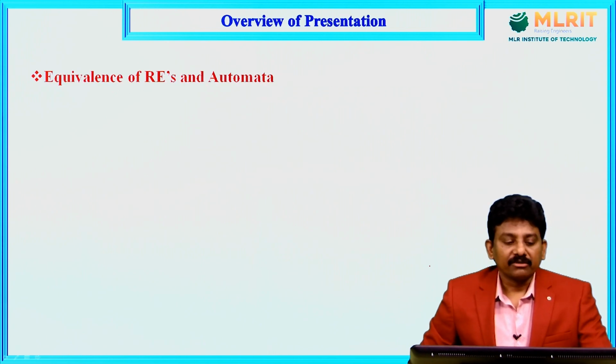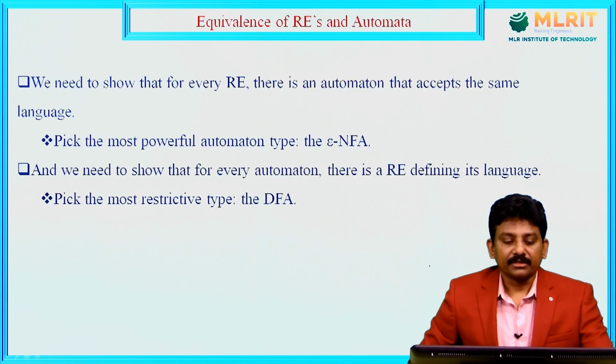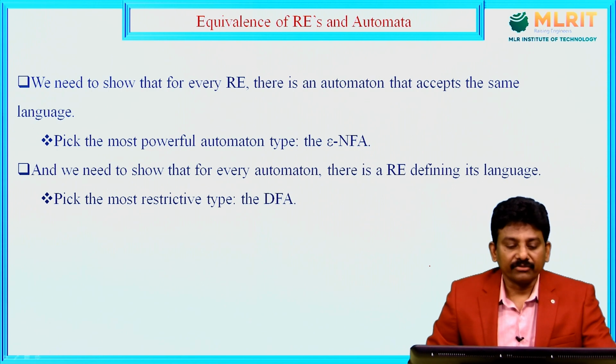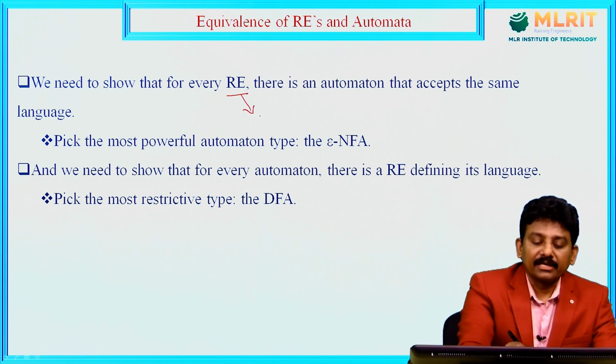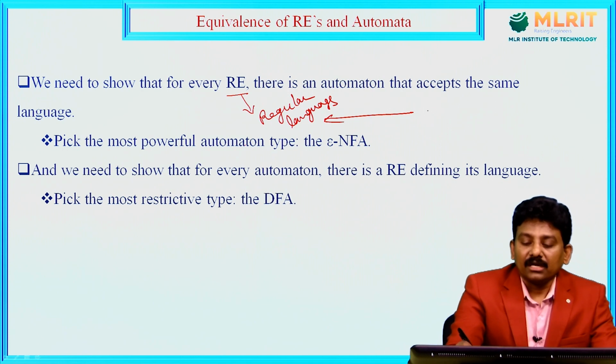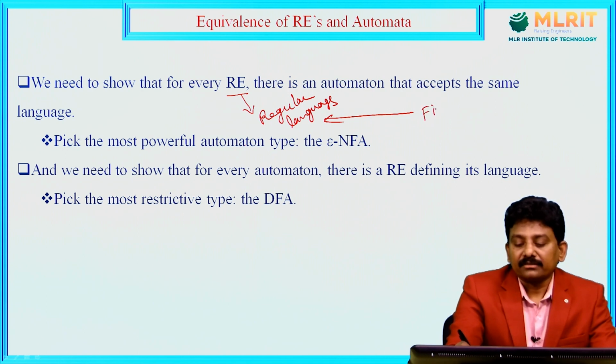Today's topic is equivalence of regular expressions and automata. We need to show that for every regular expression, there is an automaton that accepts the same language. So, regular expressions will represent the regular languages. These regular languages can be accepted by the finite automata.